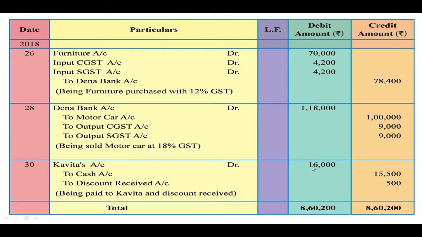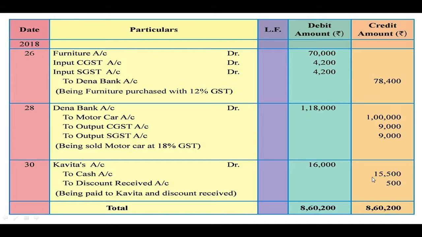So 16,000 is recorded here because she may be the supplier and her account was credited for rupees 16,000 due to the previous transaction. But since she has allowed us a discount of rupees 500, we have to credit discount received account because it is the gain for the business, and we have to credit cash account because cash of rupees 15,500 goes out of the business.